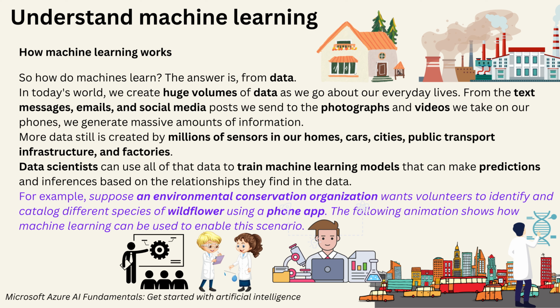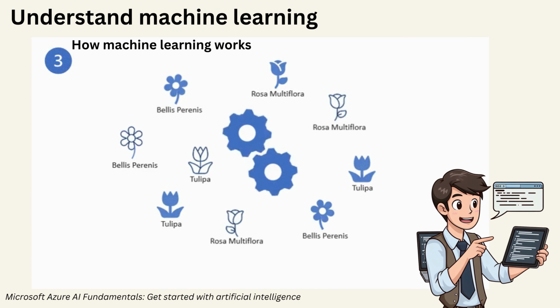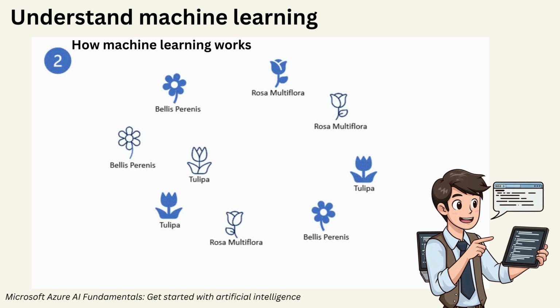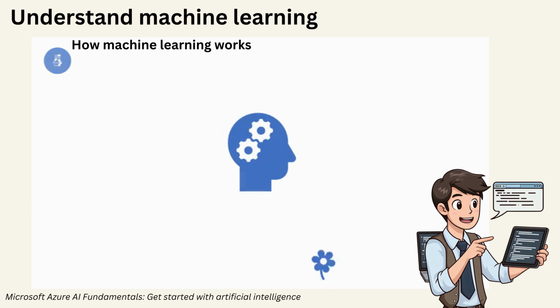For example, suppose an environmental conservation organization wants volunteers to identify and catalog different species of wildflower using a phone app. The following animation shows how machine learning can be used to enable this scenario. A team of botanists and scientists collect data on wildflower samples. The team labels the samples with the correct species. The labeled data is processed using an algorithm that finds relationships between the features of the samples and the labeled species. The results of the algorithm are encapsulated in a model. When new samples are found by volunteers, the model can identify the correct species label.